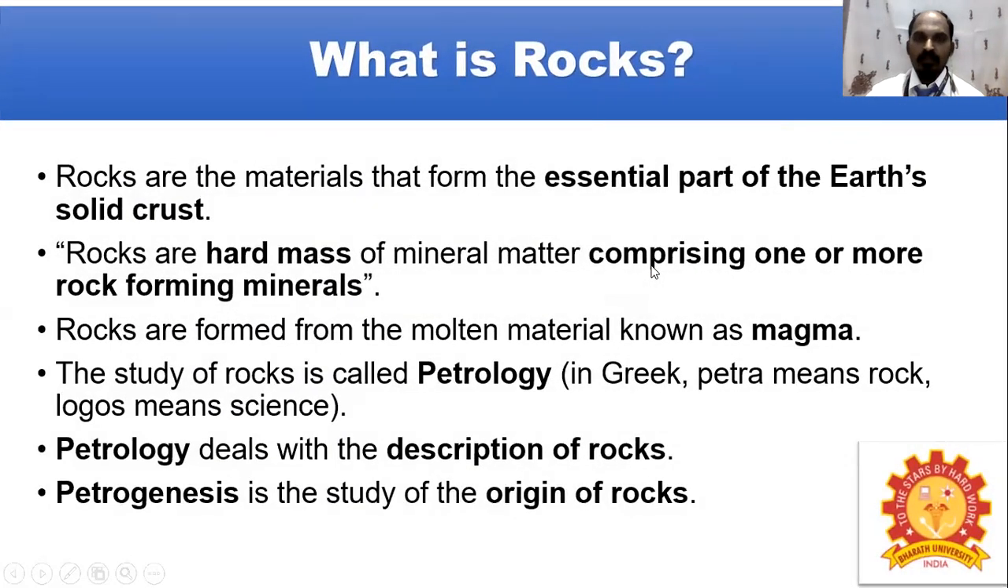You can see here, what is rock? Rock is the material that forms the essential part of Earth's solid crust. Rocks are hard masses of mineral matter comprising one or more rock-forming minerals. The rocks are formed from the molten material known as magma.